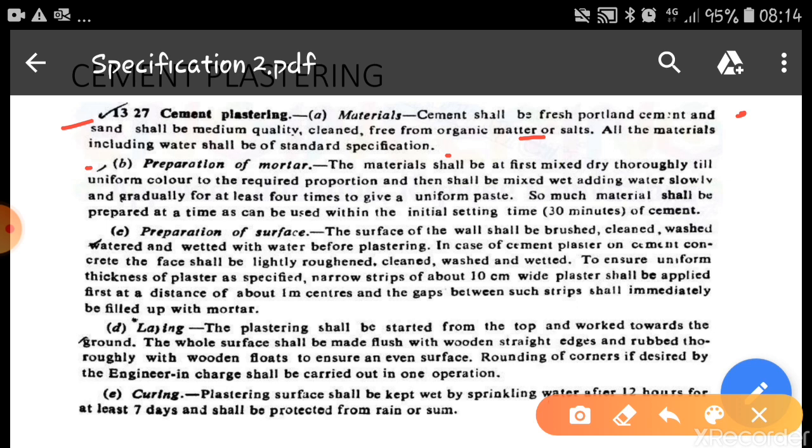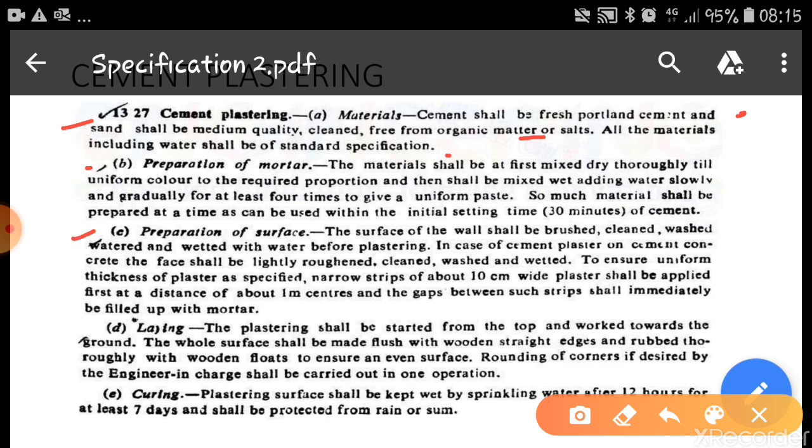so that you will get a uniform paste. So we have to see that once the mixture is ready, it should be consumed within the initial setting time of the cement. Sometimes it is not possible. In that case, again we have to mix it by adding some amount of cement and sand and then water, and then it should be used.